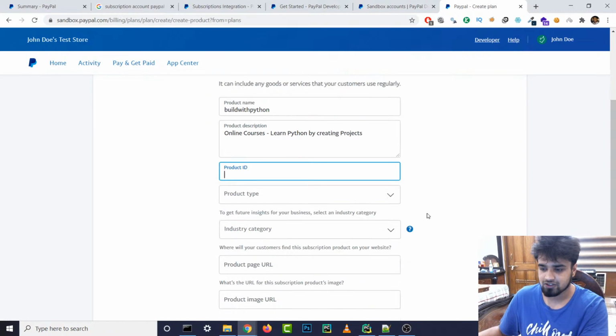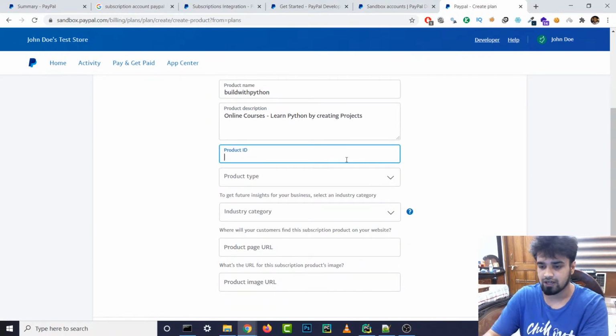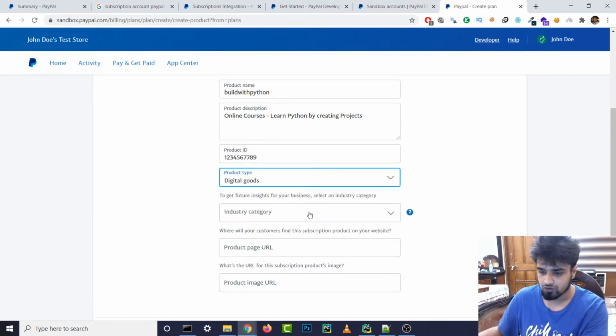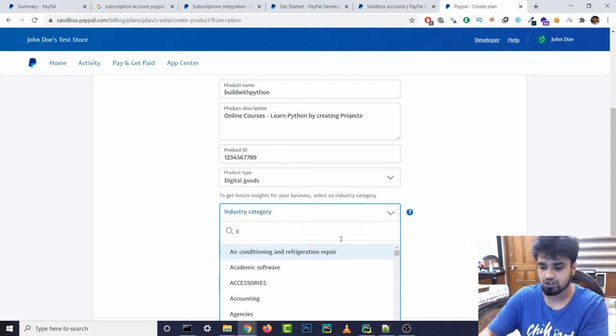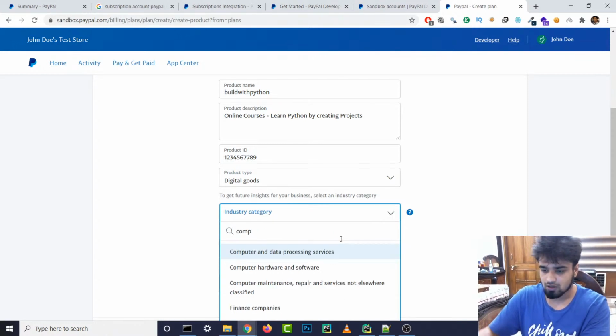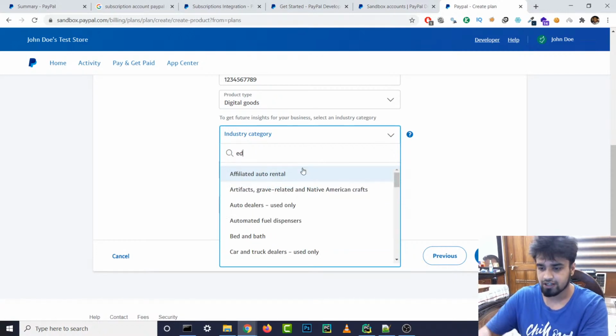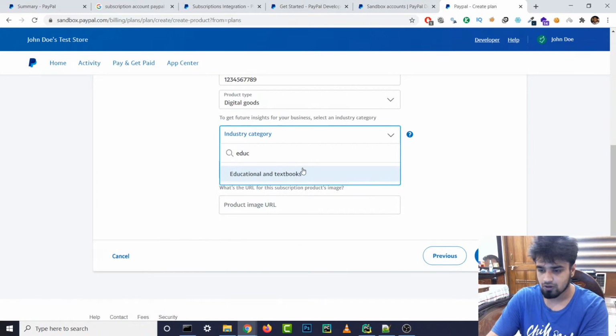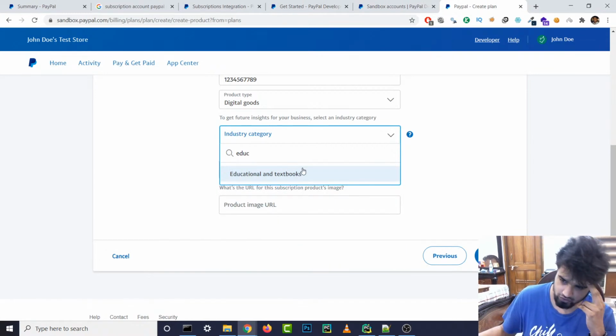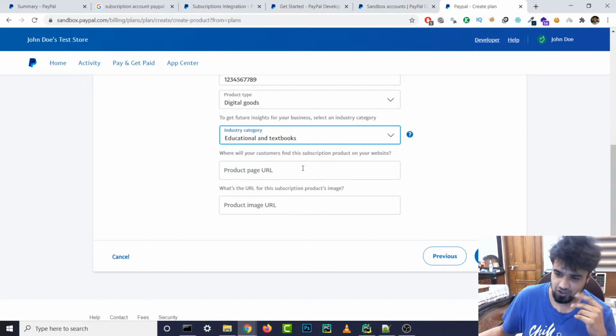Product ID, I think this is just a random ID, you can give it anything you want, so I'm just going to call it 9. Product type: digital goods. Industry category, let's see, computer hardware and software, computer data processing services. Is there anything related to education? Educational and textbooks, I guess educational category, right?